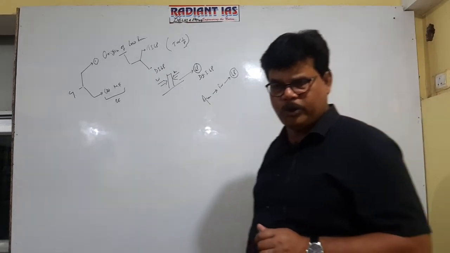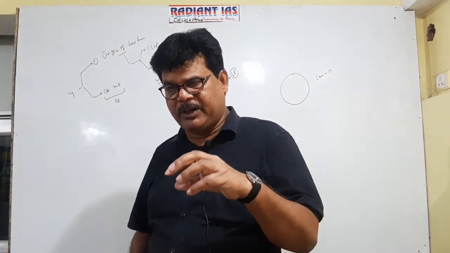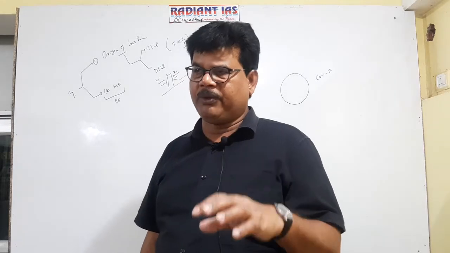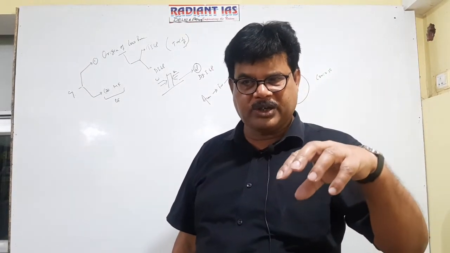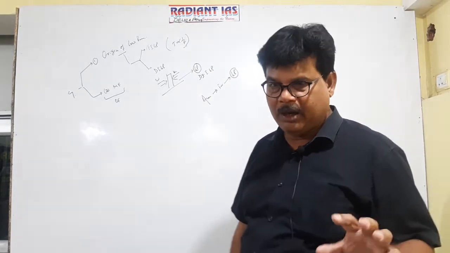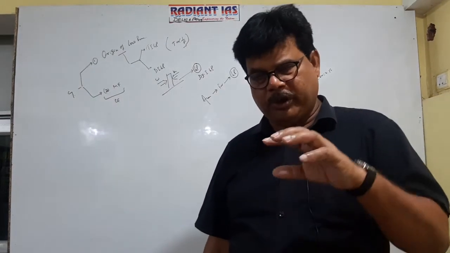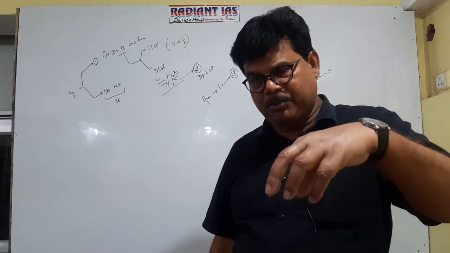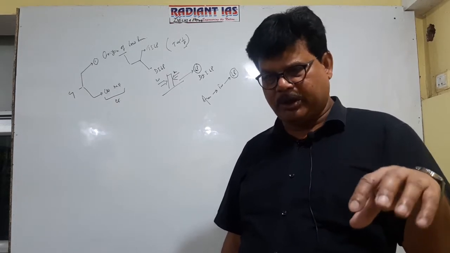What is the meaning of Coriolis force? Coriolis force is the deflective force exerted on the wind as well as oceanic current due to the rotation of the earth on its axis. It is a type of deflective force, to be noted. If the earth were static, then there would be no deflective force. Coriolis force is due to the dynamism of the earth, as the earth rotates on its axis.